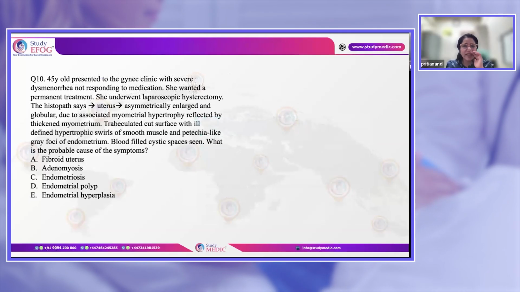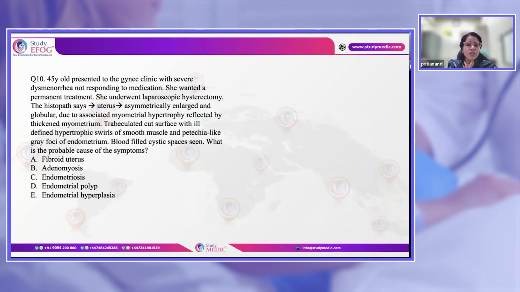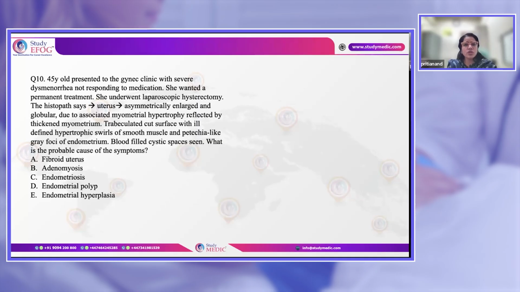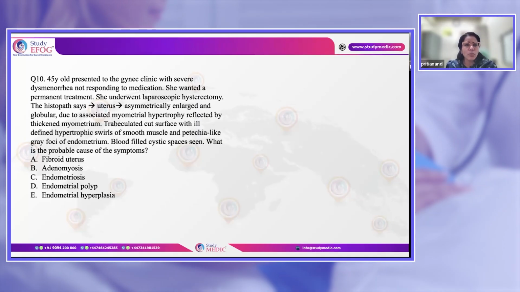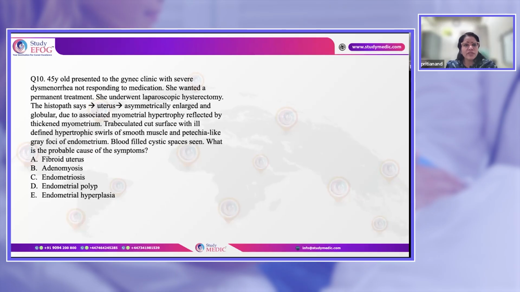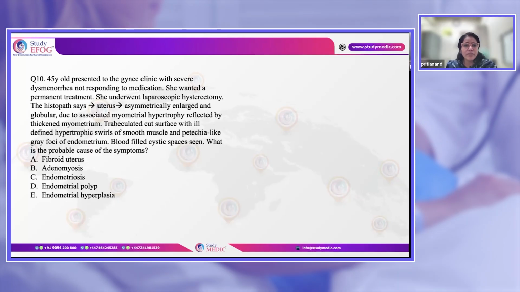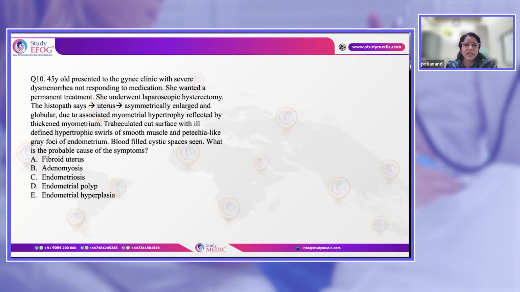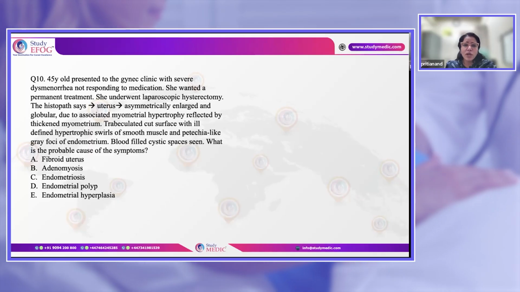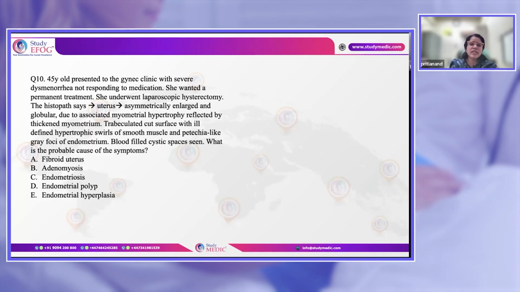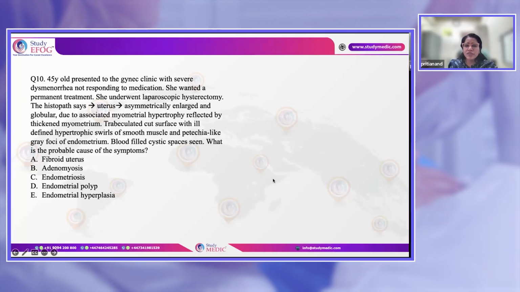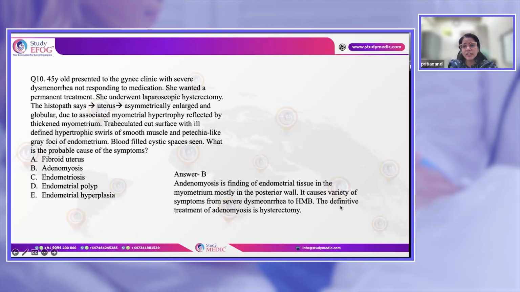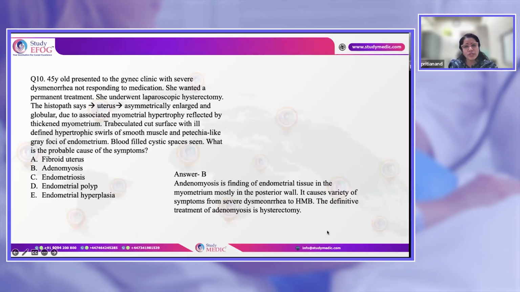45-year-old presented to the gynae clinic. She is having severe dysmenorrhea, not responding to medication. She wanted a permanent treatment. She underwent laparoscopic hysterectomy. Histopathology shows asymmetrically enlarged uterus and globular due to myometrial hypertrophy reflected by the thickened myometrium. Trabeculated cut surface with ill-defined hypertrophic whorls of smooth muscle, with gray foci of endometrium is seen. Blood-filled cystic spaces are seen. So I think everybody has the correct clue. Severe dysmenorrhea with these findings in the myometrium, it is very clear that it is adenomyosis.